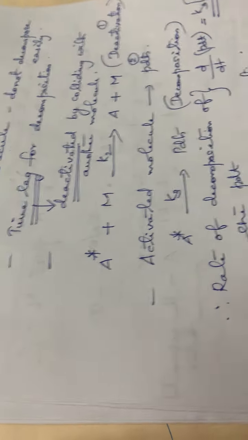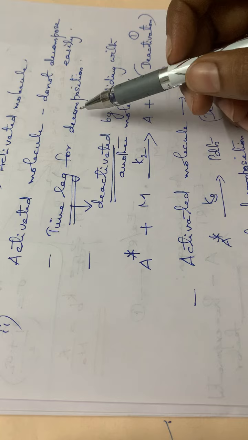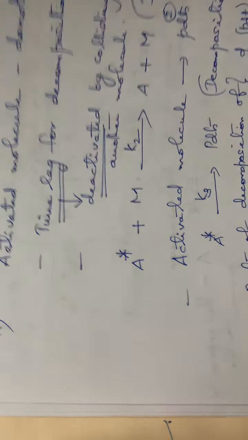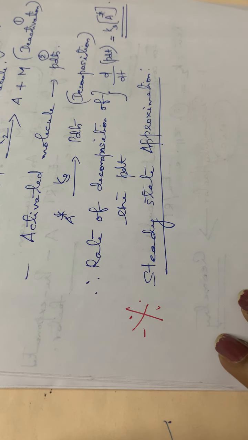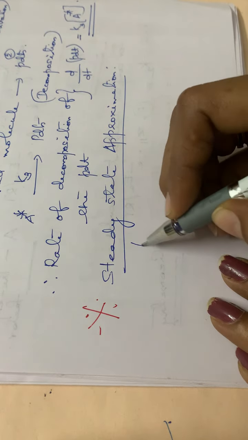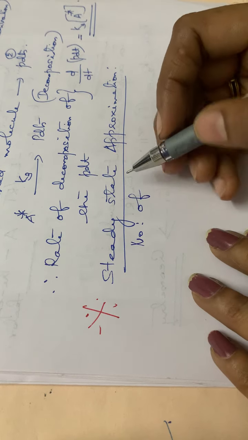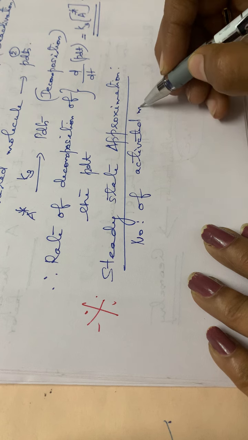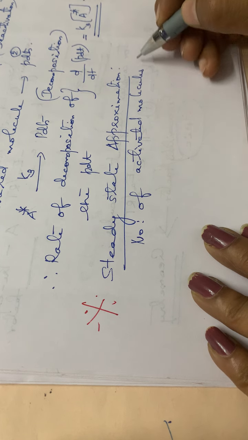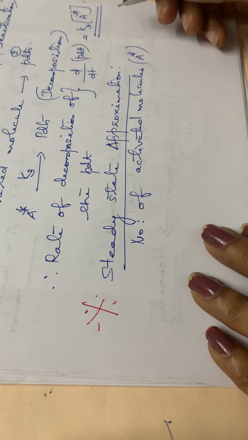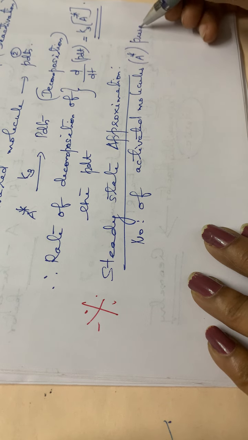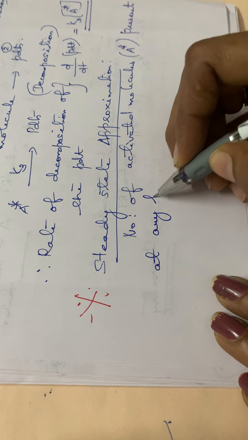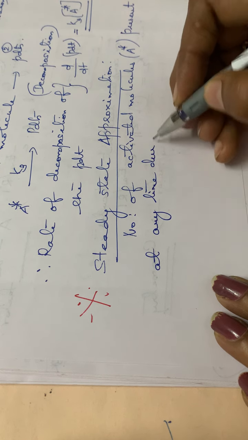We had talked about a time lag for the decomposition of the activated molecule, isn't it? I will write the definition for steady state approximation. It is the number of activated molecules, that is A star, present at any time during the course of the reaction.